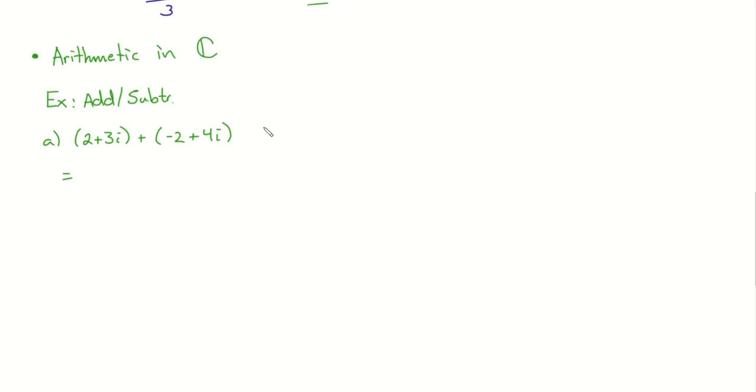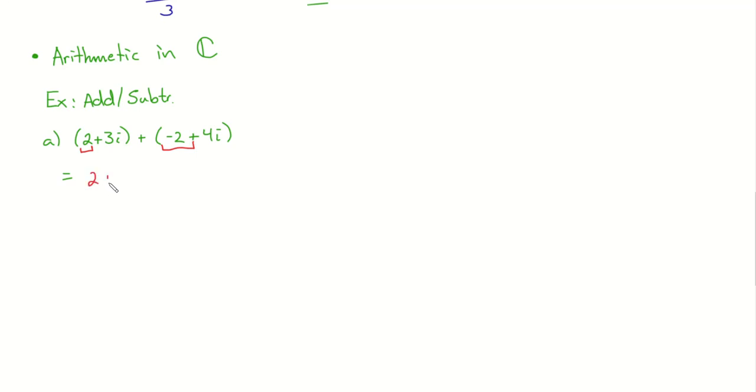Addison, did you get an answer? Okay. What did you try to do? Confidently, I can tell. I just added the 2 and negative 2 and then right here. So Addison added the real parts together. Anybody else do that? What's 2 plus negative 2?